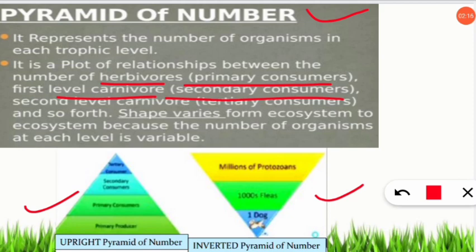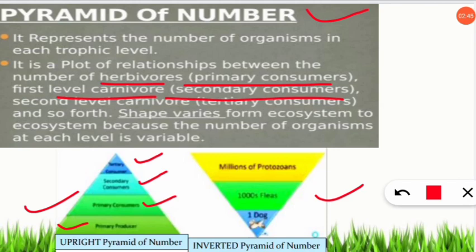This image is quite hazy, but I will tell you and you should note it down that here the primary producers are more. For example, take any situation, any forest, the plants are more, the trees are more. So next the primary consumers are a bit less, that means the herbivores are less. Next comes the secondary consumer, they are much fewer than primary consumers. Then similarly tertiary consumers, that are hogs and other tigers and all, they are also less in number as compared to secondary consumers. So that's why the pyramid is upright.